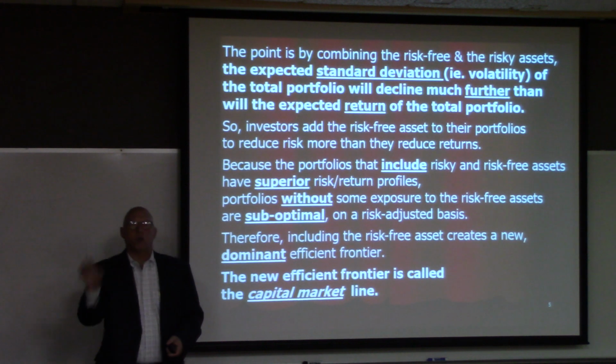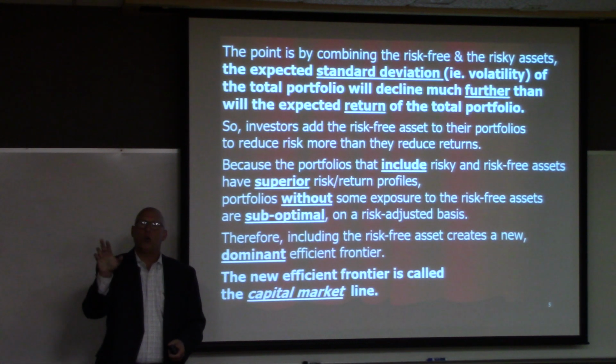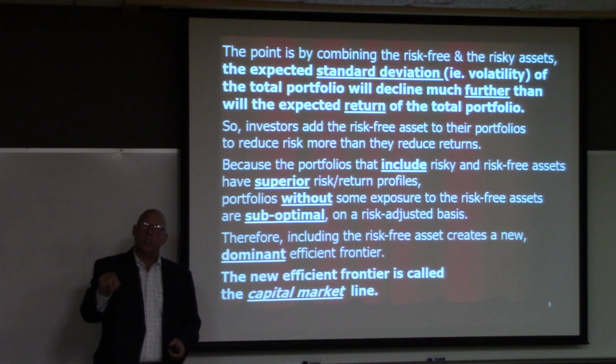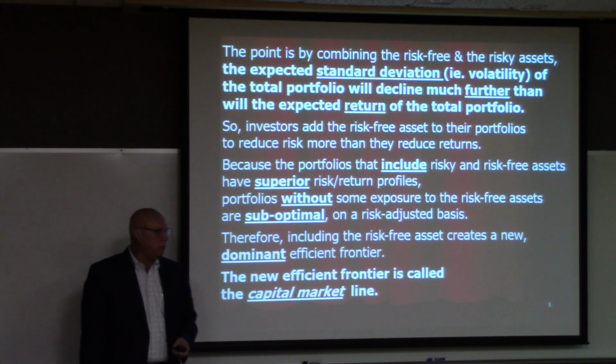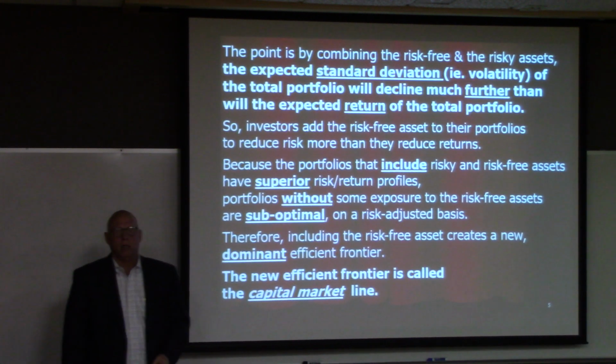So Sharpe started with the efficient frontier, then added a risk-free asset, and found that he could create a new efficient frontier that had a better risk-return trade-off than the Markowitz efficient frontier. They call it the capital market line.